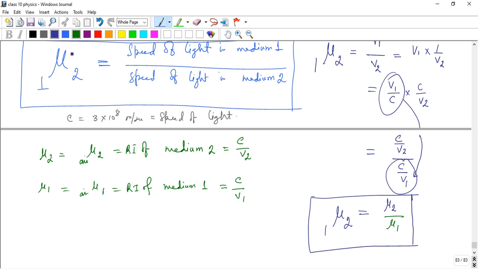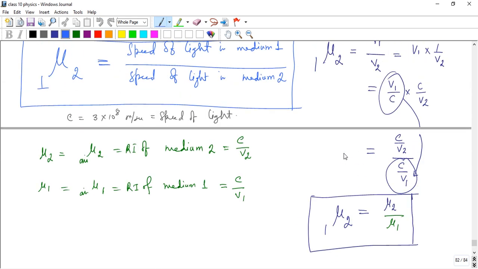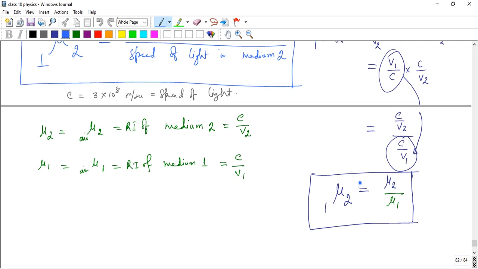So mu 1 to 2 is equal to mu 2 by mu 1, means refractive index of medium 2 by refractive index of medium 1. That's the relation between the refractive indices, the ratio of the two media. These are absolute refractive indices. Why are these absolute? Because the speed of light in vacuum or air, C, is a reference. That's why, with the reference of vacuum, these mu are called absolute refractive index.